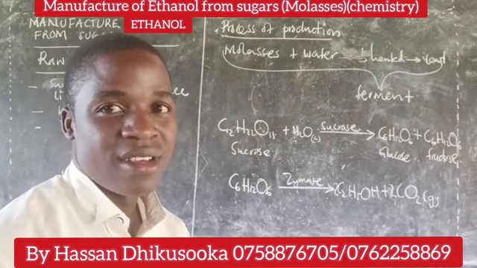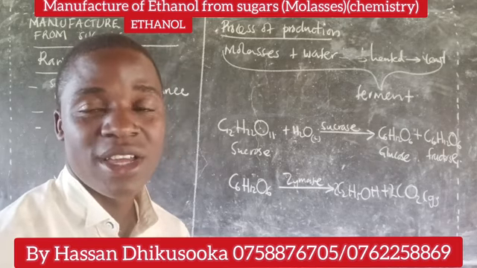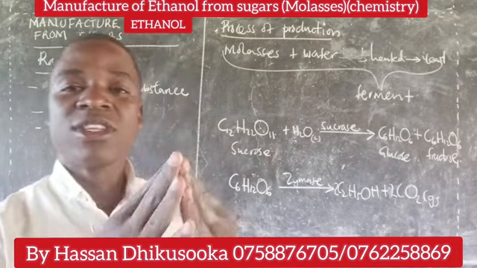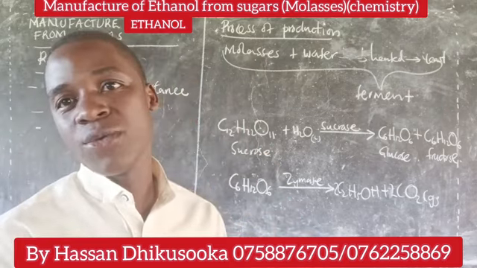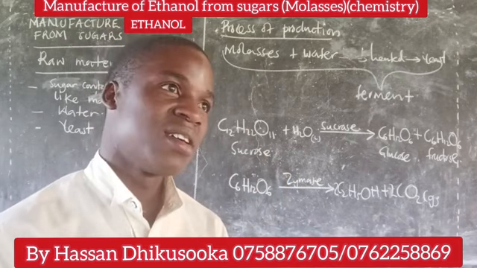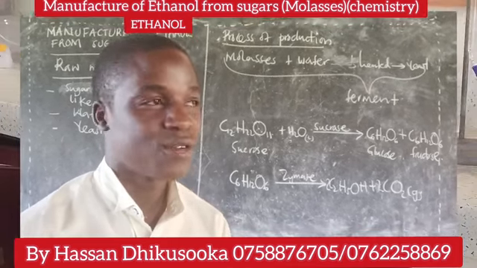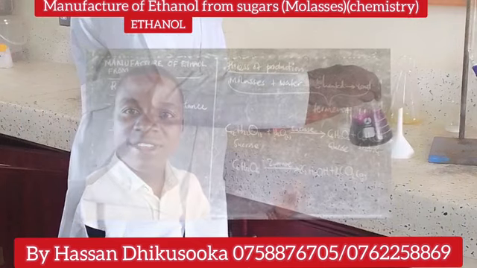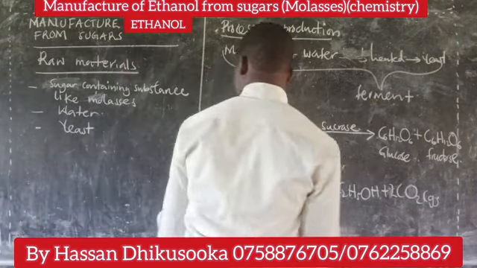from sugars. In this particular case, any sugar-containing substance can be used, sugarcane or else. So don't mix them, I'm requesting, don't mix them. The one for starch and the one for what? For sugar. You should know which enzyme comes first, because as a chemist, you have to understand the processes that we are undergoing. So this is a manufacturing process of which you have talked about the side effects.